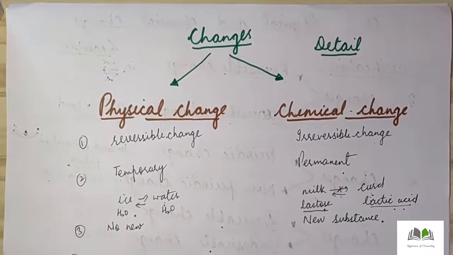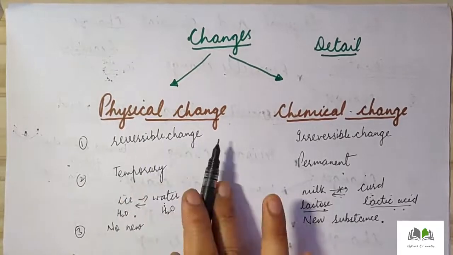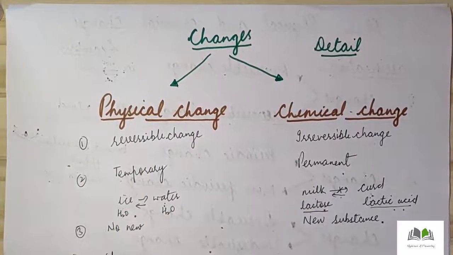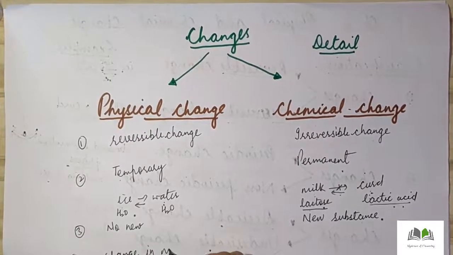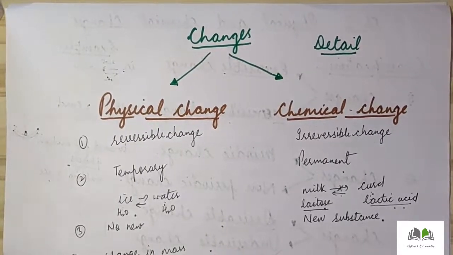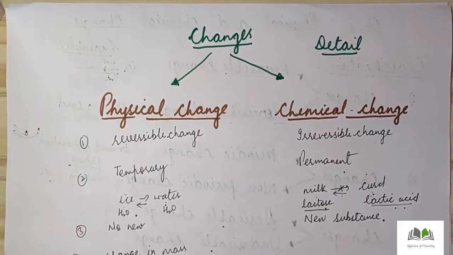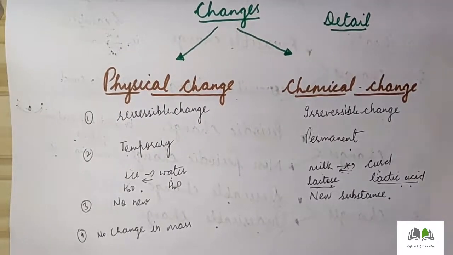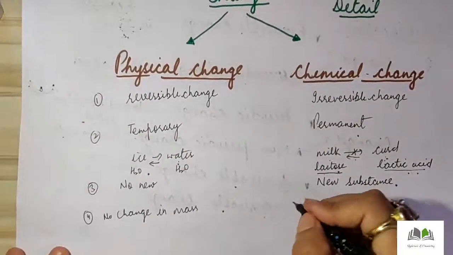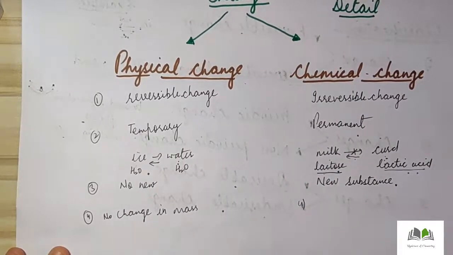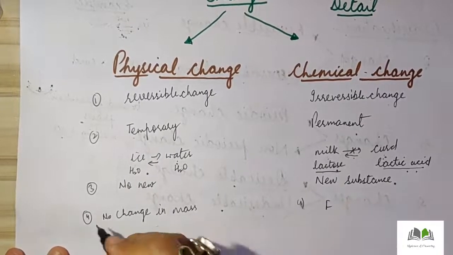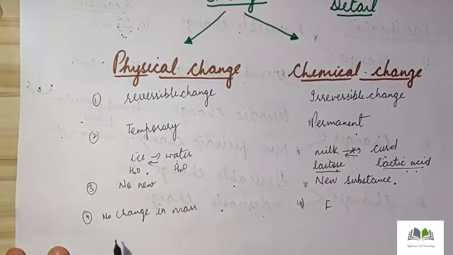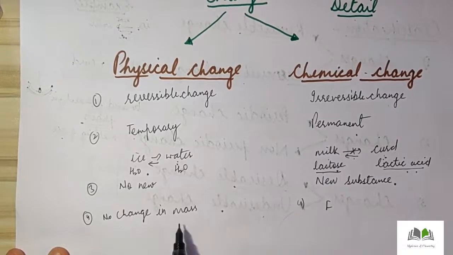Now the fourth point is, whenever a physical change occurs, there is no change in mass of the substance. The mass of the substance remains the same. But in case of chemical change, whenever a chemical change occurs, the mass of the substance changes. How? I will give you one example. Here also I will give you the example of physical change, how there is no change in mass.